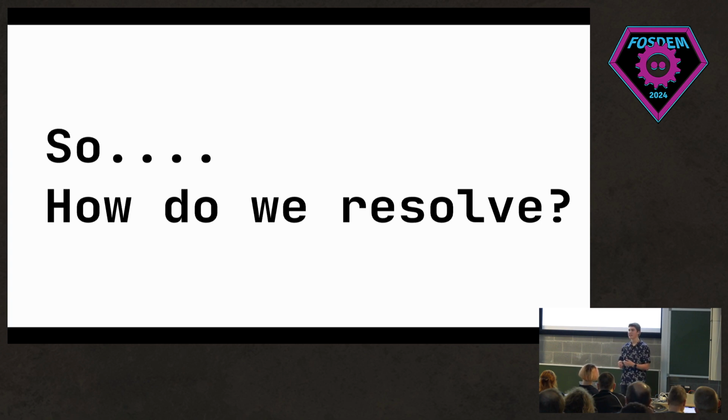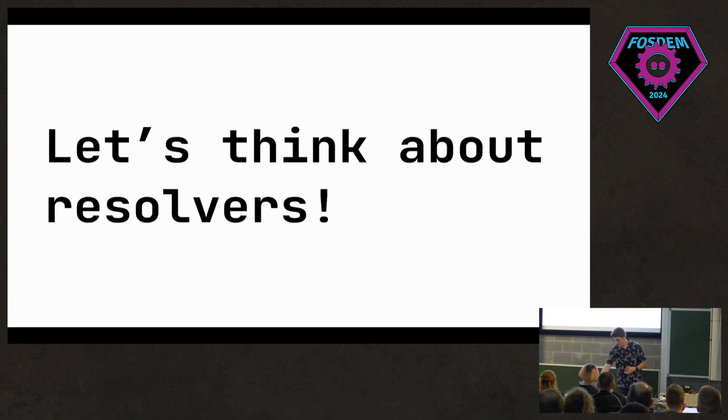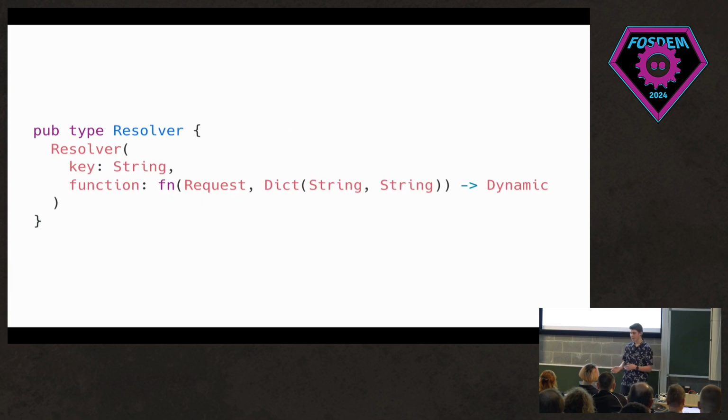You need to somehow get all of that speaker information back in a way that keeps your type safety, but also has the flexibility that GraphQL provides to people. So let's think about resolvers for a minute. We could go down this approach of having a type with a resolver where it has its key, for example, speaker.notes or just speaker, where you then have granularity over how far down you want to resolve each time. Do you want to resolve the whole object with one function, or do you want an individual function for resolving each field? And then you have that function there, which gets the request as well as the variables, and just returns a dynamic value, which can then be sent back to the client as JSON in this case.